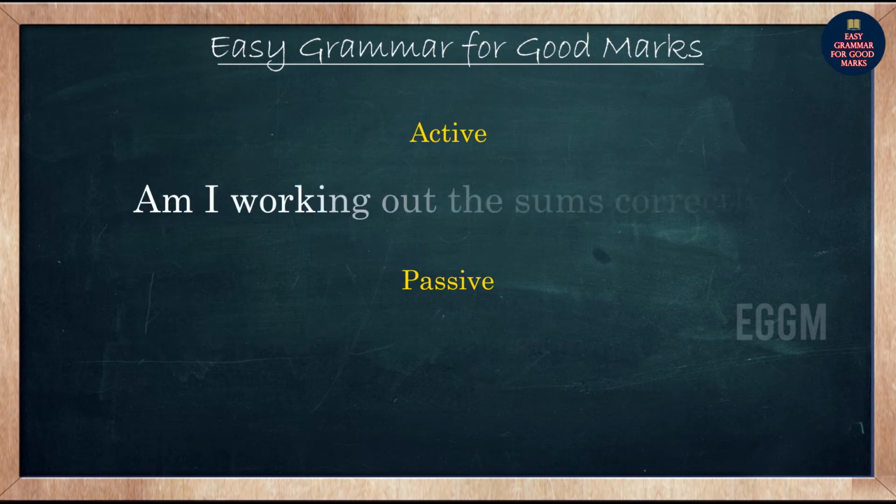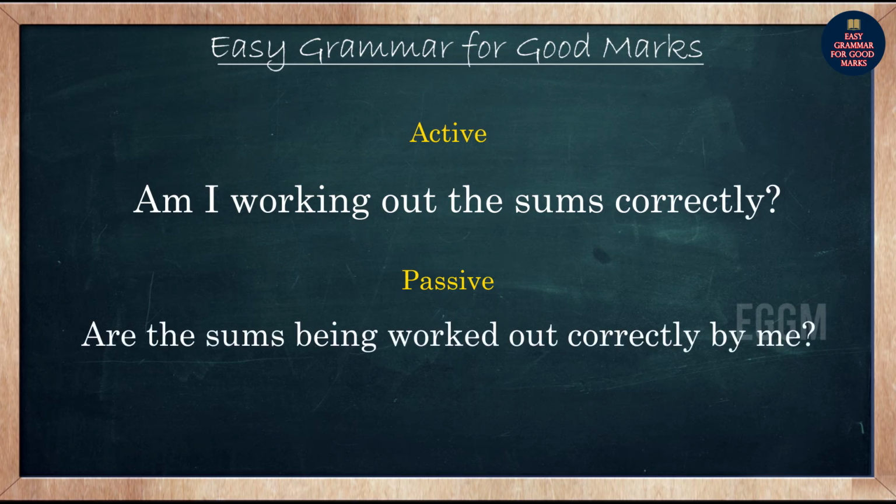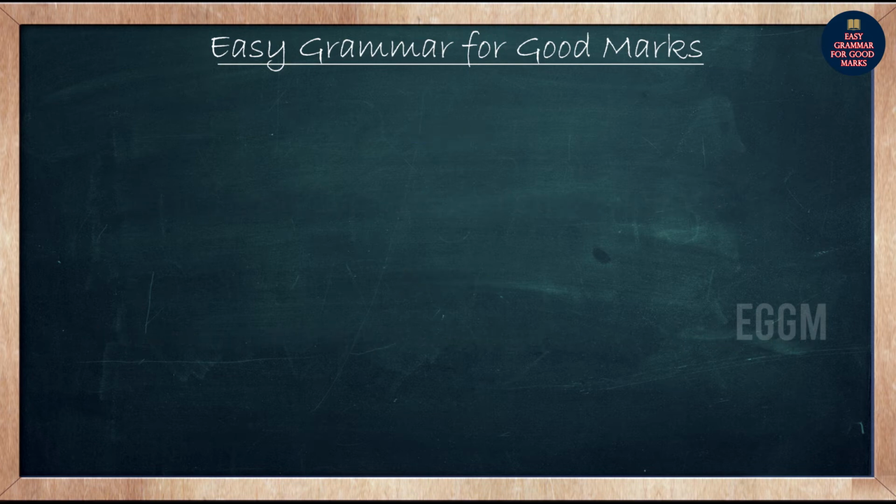So this is present continuous. How will you change it? Are the sums, because sums வந்து plural, so are the sums being worked out correctly by me? So question formsல present continuous tenseல கொடுக்கப்பட்ட சென்டென்ஸ்லாம் எப்படி active to passive மாற்றணும்னு தெரிஞ்சிருக்கோம் உங்களுக்கு. இப்போ now I'll give a small test.